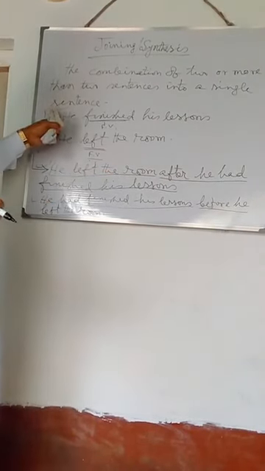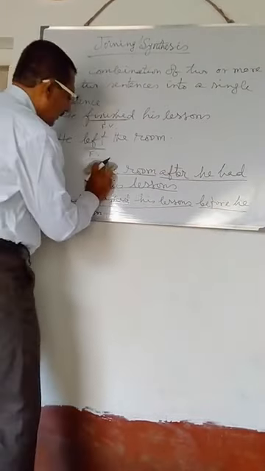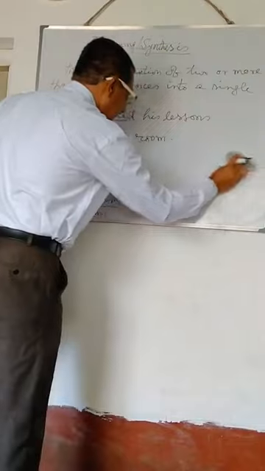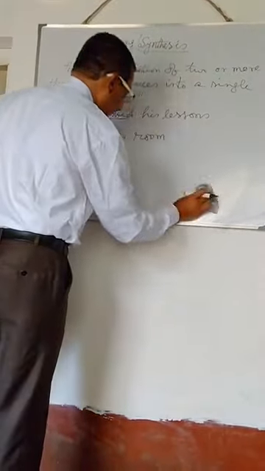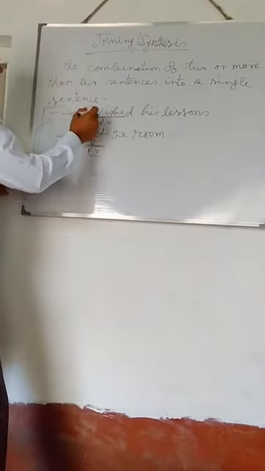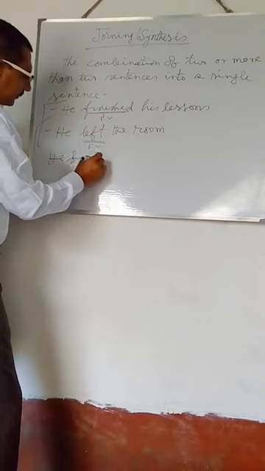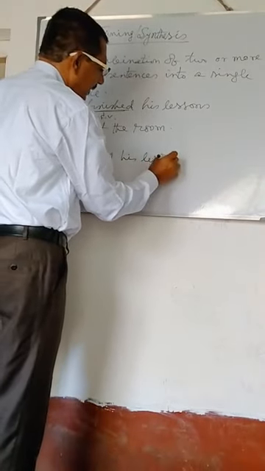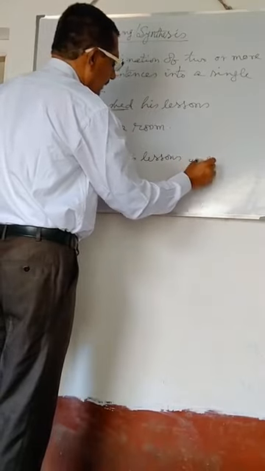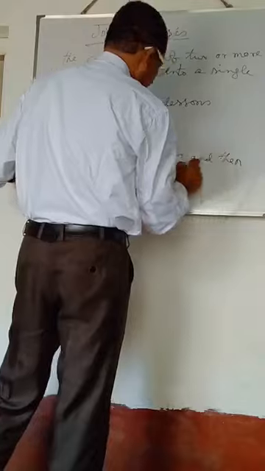Now, you may join the sentences in a compound sentence. Now see how these sentences can be joined into a compound sentence.